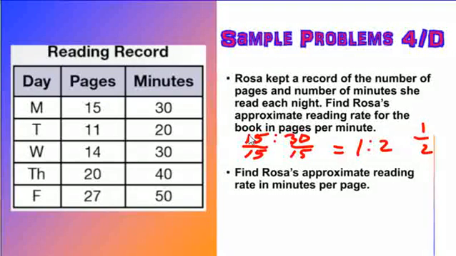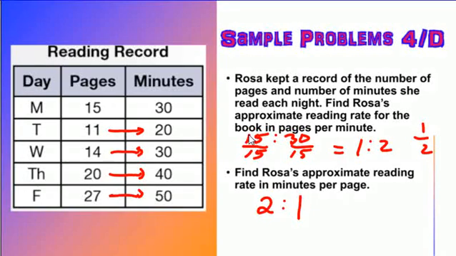Now find Rosa's approximate reading rate in minutes per page. So minutes per page, I just flip my ratio that I had before. So it would be 2 pages to 1 minute. And now since these are approximate, because 15 is half of 30, but 11 is not half of 20, 14 is not half of 30, 20 is half of 40, 27 is a little more than a half of 50.